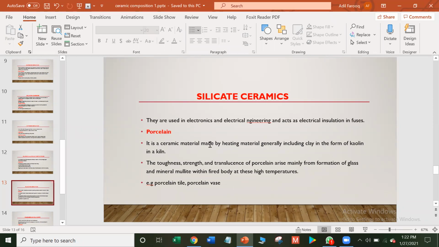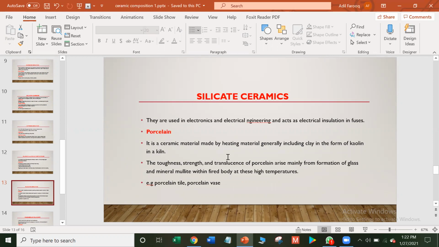Porcelain is a ceramic material made by heating material, generally including clay in the form of kaolin, in a kiln. Kaolinite is a clay mineral with the chemical composition Al2Si2O5(OH)4. It is an important industrial mineral. The toughness, strength, and translucence of porcelain arise mainly from the formation of glass and the mineral mullite within the fired body at this high temperature.